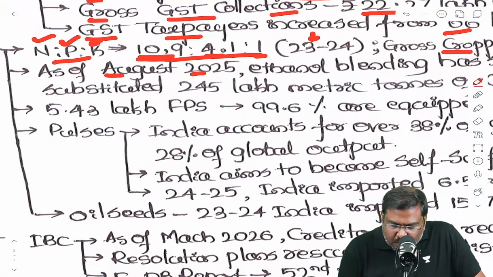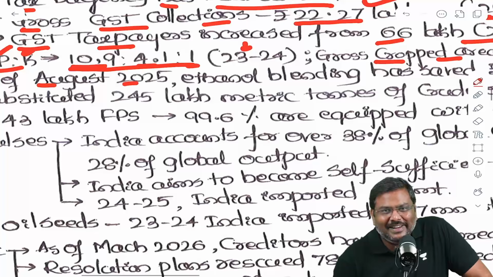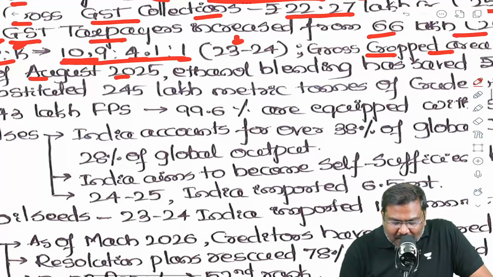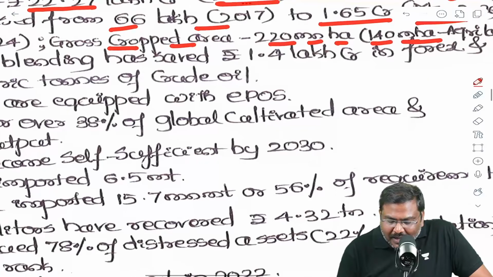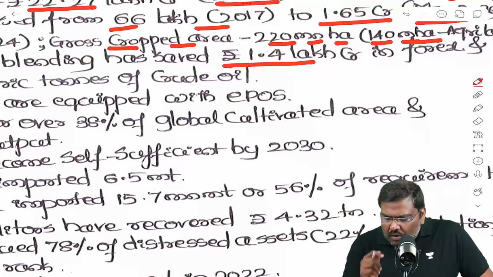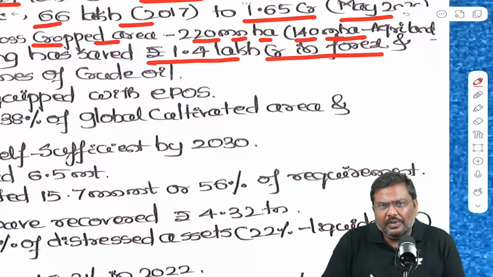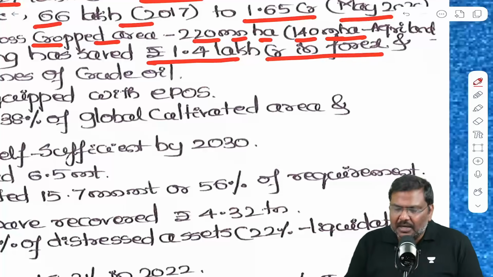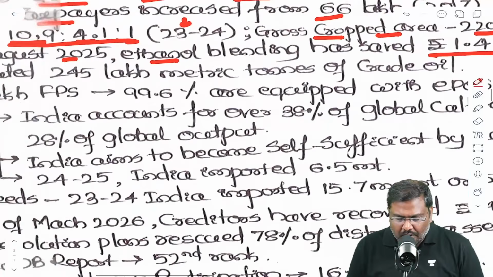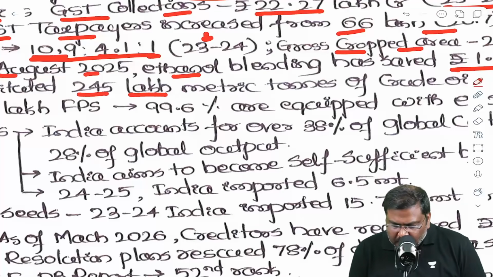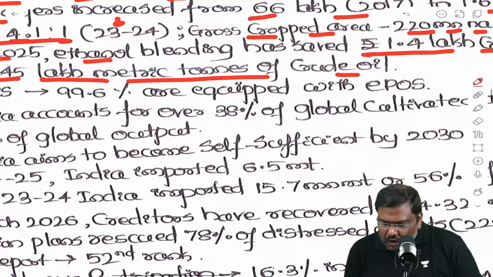Next, as of August 2025, ethanol blending, right? Question can be there on ethanol blending this year. So as of August 2025, ethanol blending has saved 1.4 lakh crore rupees in terms of foreign outflow. That is forex outflow that could have happened if there was no blending under ethanol. And it has substituted consumption of 245 lakh metric tons of crude oil.